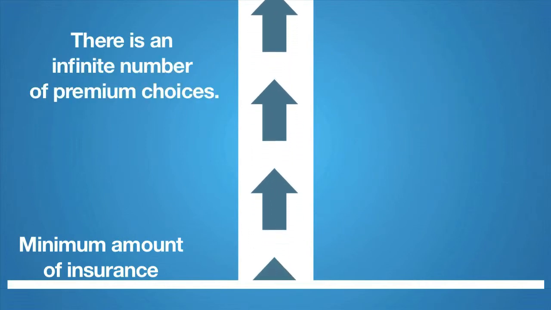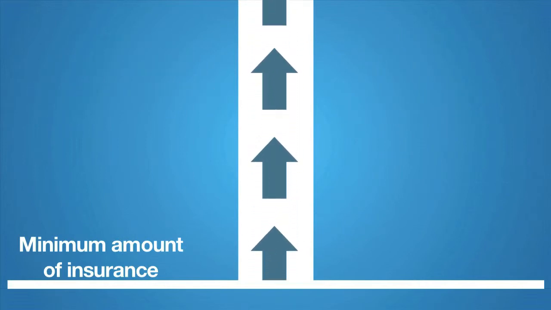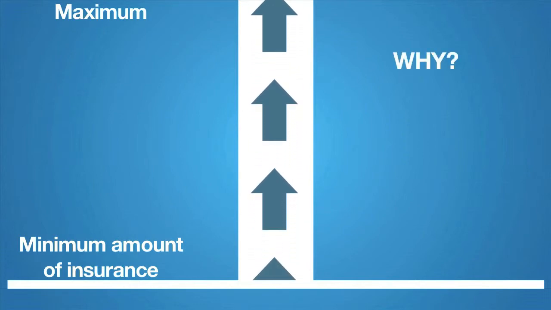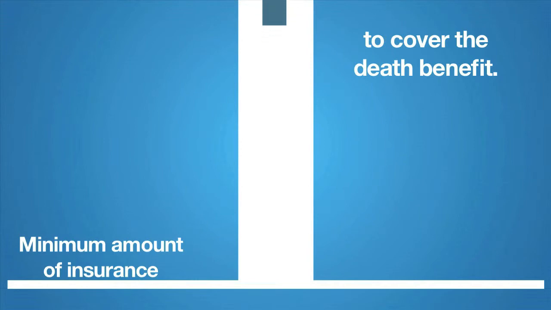There is an infinite number of premium choices. For any amount of death benefit, there is a minimum you can pay and a maximum you can pay. Why? Because of the different types of contracts that are available to cover the death benefit.